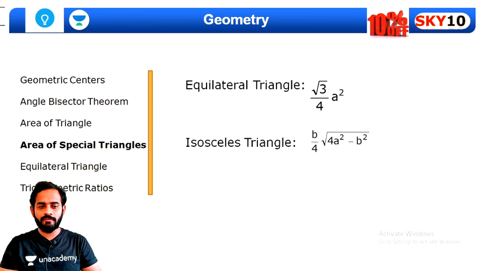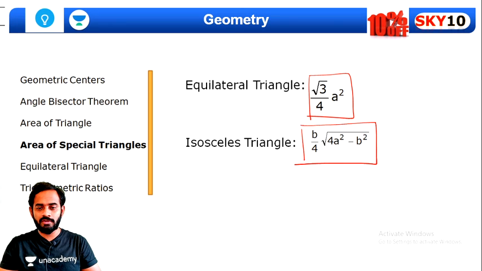Now, if we have a special triangle, let's say an equilateral triangle, then for an equilateral triangle the area is root 3 by 4 side square, and for an isosceles triangle the formula for area is b by 4 under root 4a square minus b square. Okay, I hope all of you understood this part. There is no doubt over here.